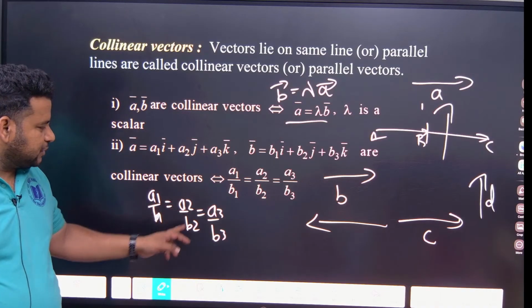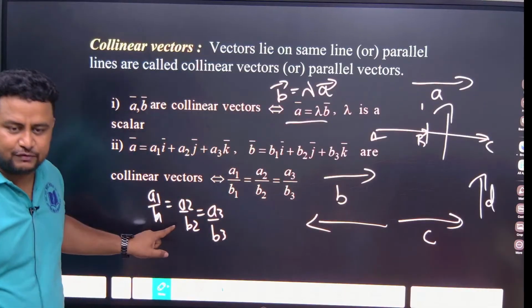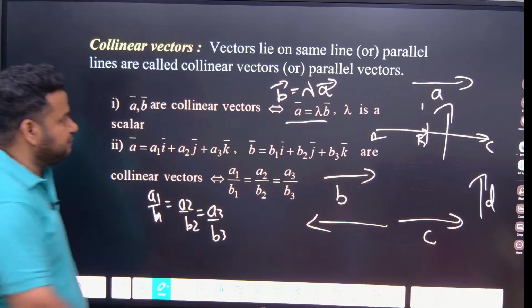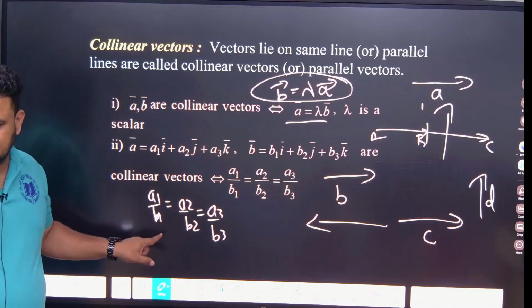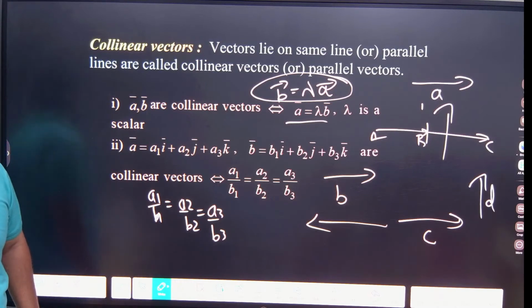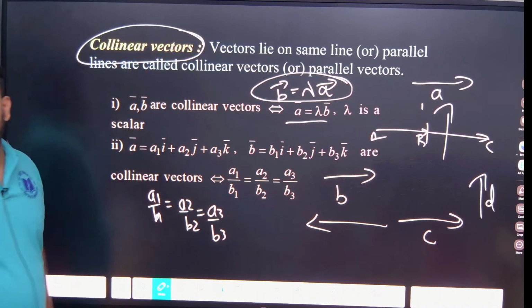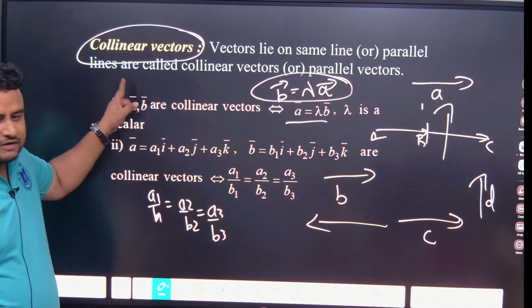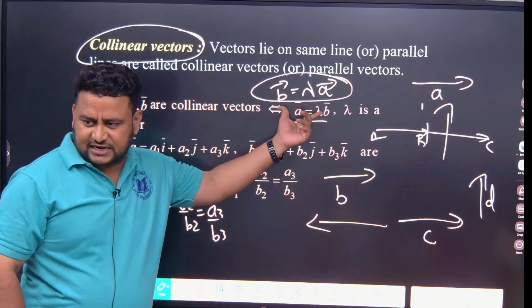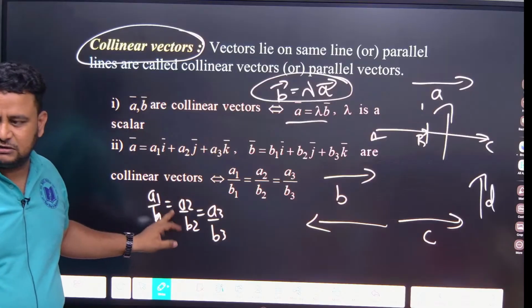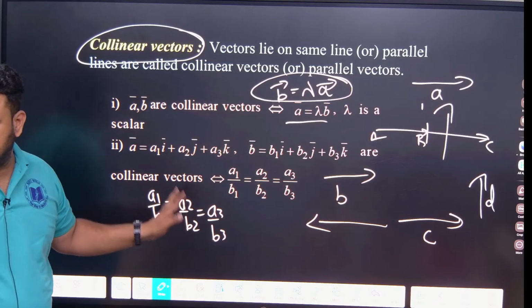So A1 by B1, A2 by B2, A3 by B3. Suppose they say in the question collinear vectors or parallel vectors, directly you can use this relation. When they say collinear vectors, you should use this relation. I am talking about collinear vectors, not collinear points. Please remember, the topic here is collinear vectors, not collinear points. Collinear vectors are lying on the same line, or they are parallel vectors. So for parallel vectors this is the condition, and for collinear vectors this is the condition you must remember. Once they mention collinear vectors in the question, directly use this relation. You will get the answer that they asked.